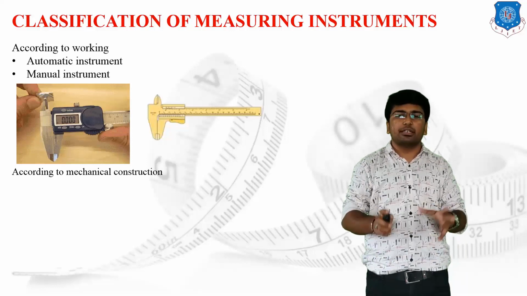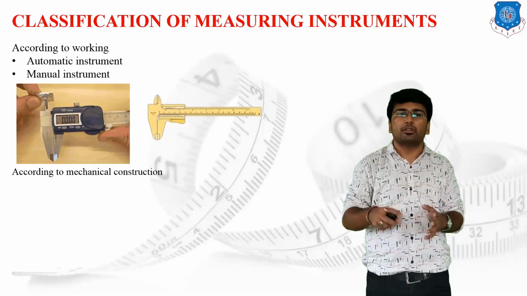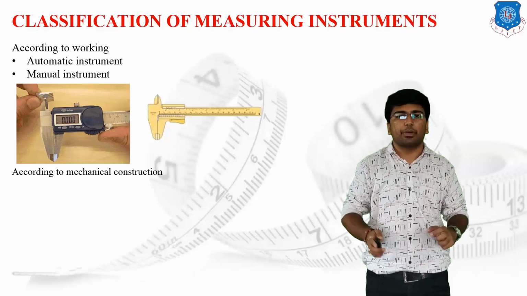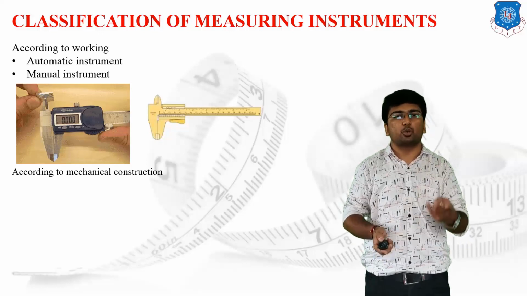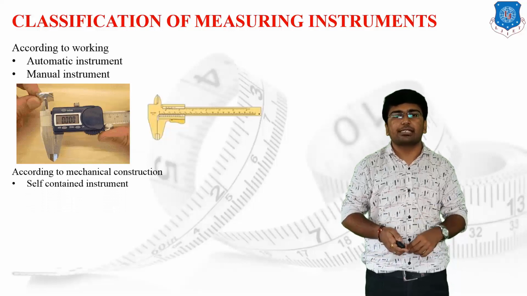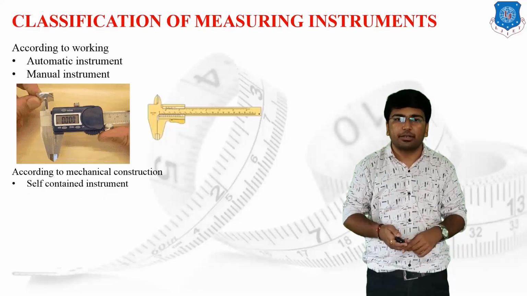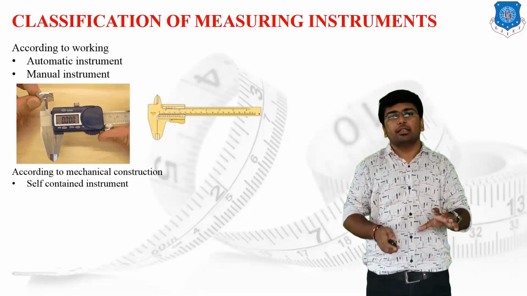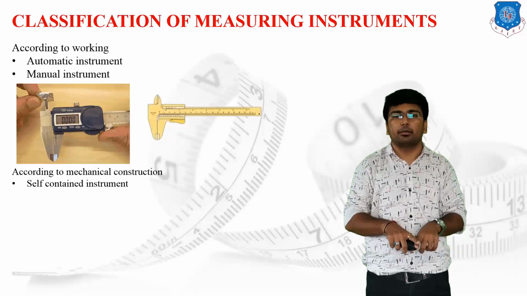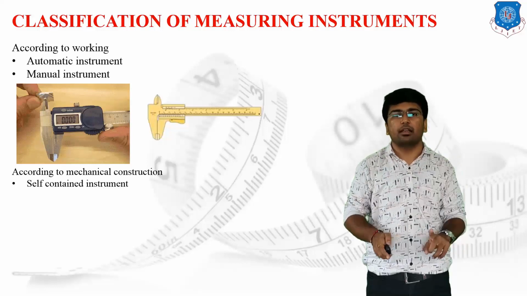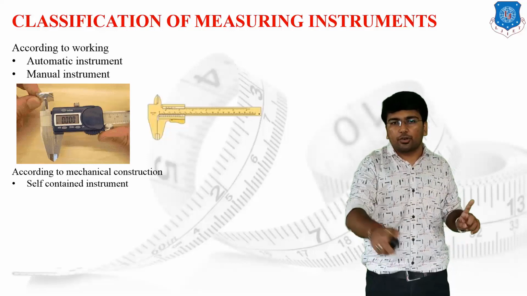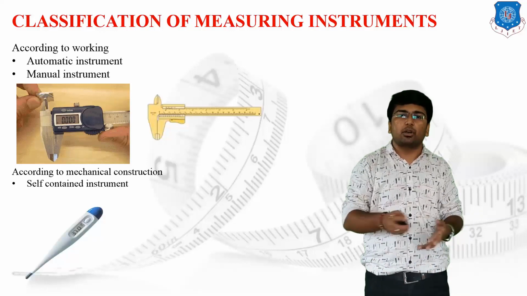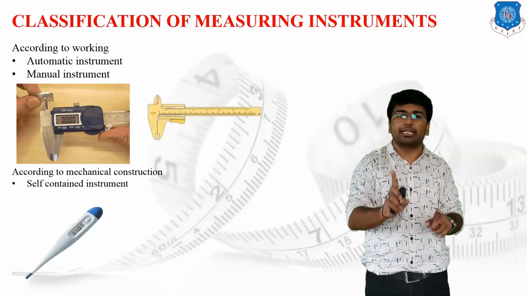It means that the instrument is either set over a single body, or it has different parts which are located in different locations. On this basis, we have classified measuring instruments into two different categories. The first one is the self-contained instrument. The self-contained instrument is one where the whole setup is set over a single body, or we can say that within the closed body, all the sensing elements, all the representing elements, all the transmission elements and all the measuring elements are placed in a single body.